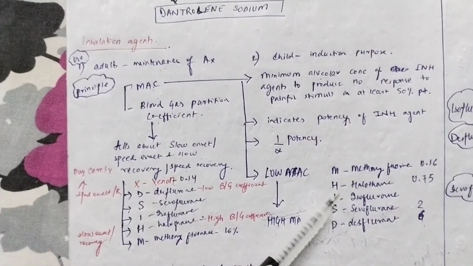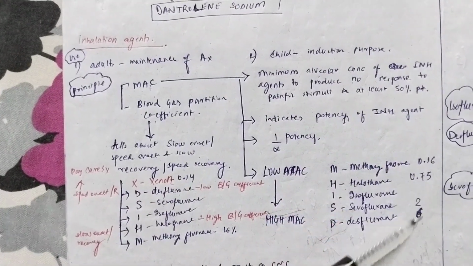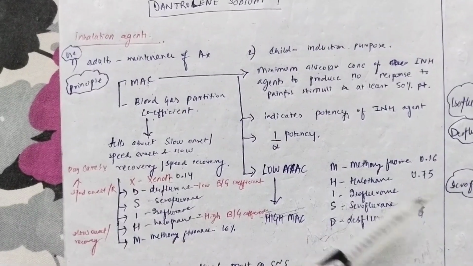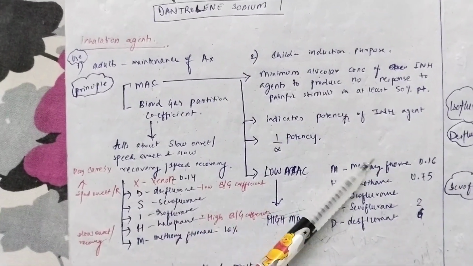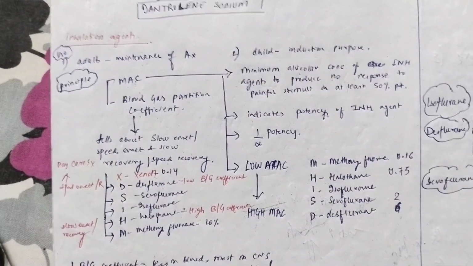M is methoxyflurane, H is halothane, I is isoflurane, S is sevoflurane and D is desflurane. And their MAC values are given alongside. Don't remember the exact values, just remember that methoxyflurane's 0.16 is the lowest and desflurane's 6 is the highest. Meaning methoxyflurane is the most potent inhalation agent and desflurane is the least potent when we compare on the basis of MAC.